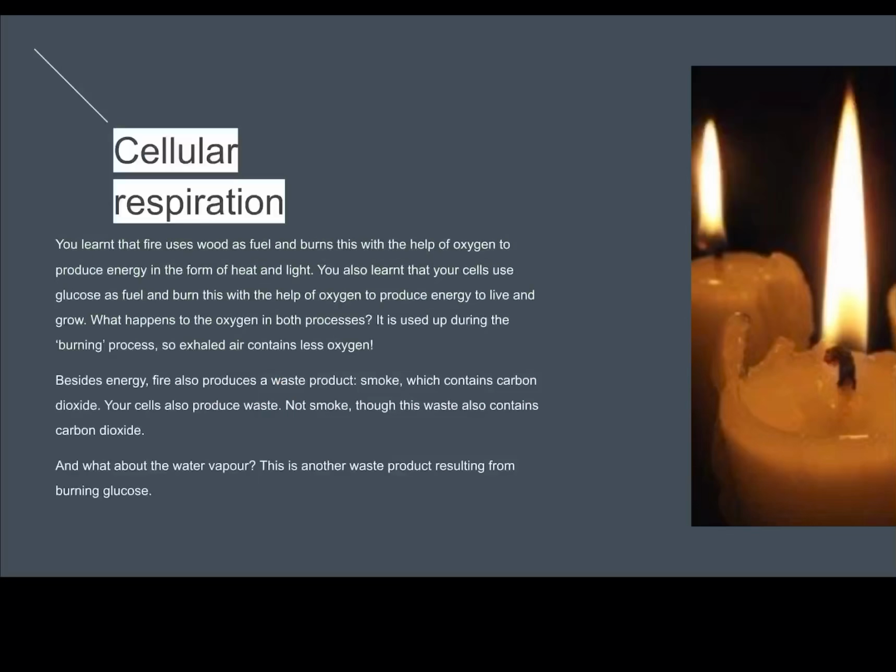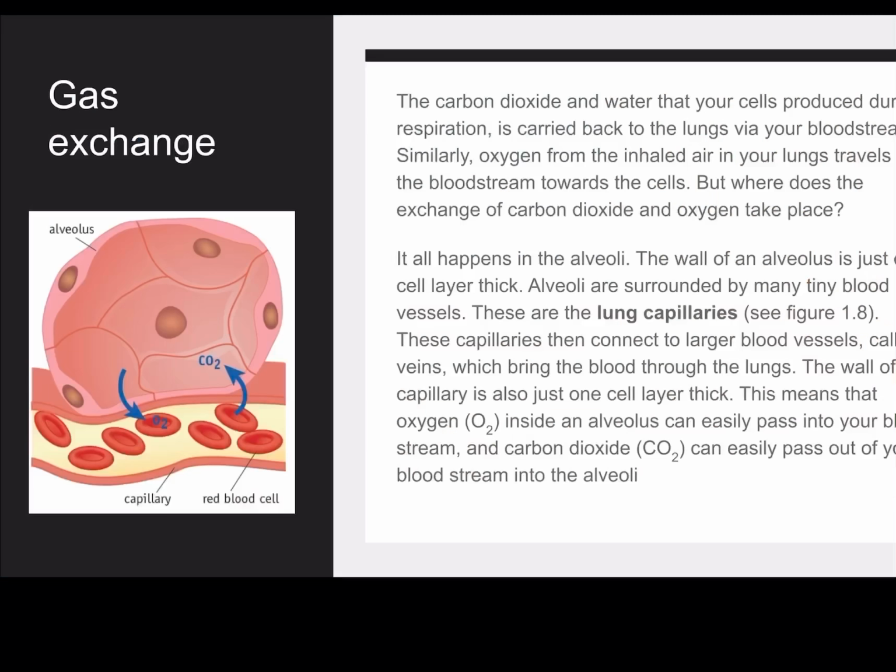And what about the water vapor? This is another waste product resulting from burning glucose. Gas exchange. The carbon dioxide and water that your cells produce during respiration is carried back to your lungs via the bloodstream. Similarly, oxygen from inhaled air in your lungs travels via the bloodstream towards the cells.